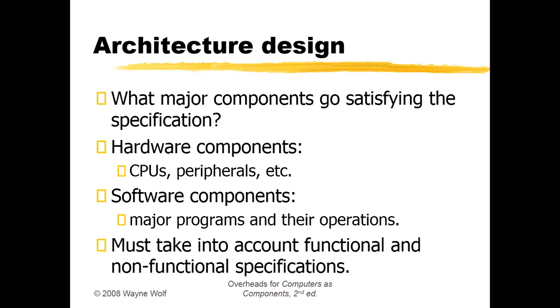Next we go for the architecture design, right? The major components of the architecture design are hardware components and software components. We have two components, because all the hardware components will be working on the platform of the software components. That's how embedded systems are made. So first we have to identify what the hardware components are, then what the software components are needed for these functional and non-functional specifications.